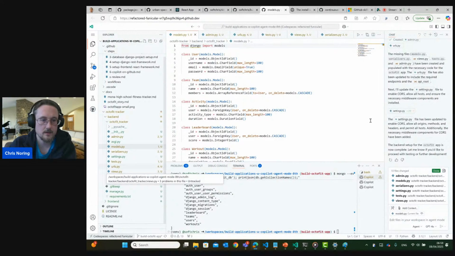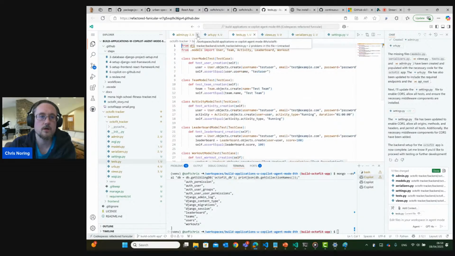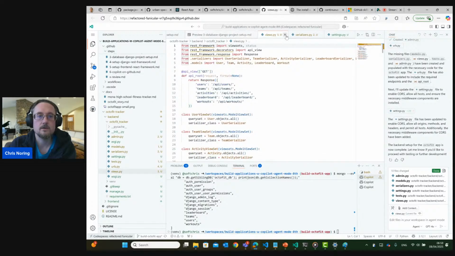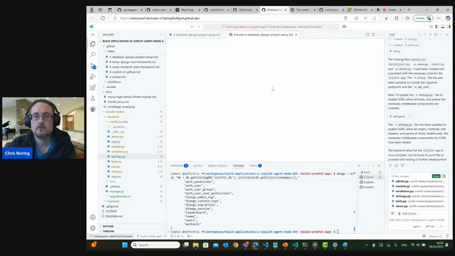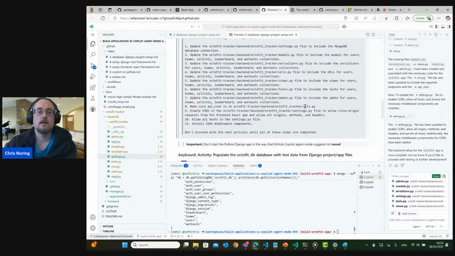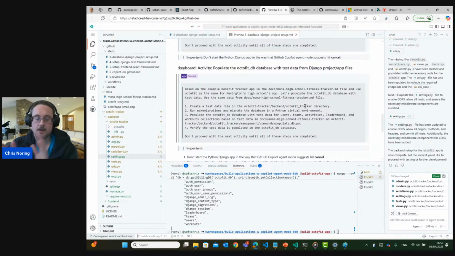And there, I believe we have updated all the different files. And let's see what it's saying here. The backend setup for the Octafit app is now complete. Fantastic. That means that all the configuration we wanted to do is done. Let's clean things up a bit. Let's make it easy for us to see what we're doing. Like so. I just want to clean things up. Let's close all the different tabs. Isn't that nice? So yeah, now that we've gone through the application configuration and setup, now the moment of truth has come with the populating of the database.